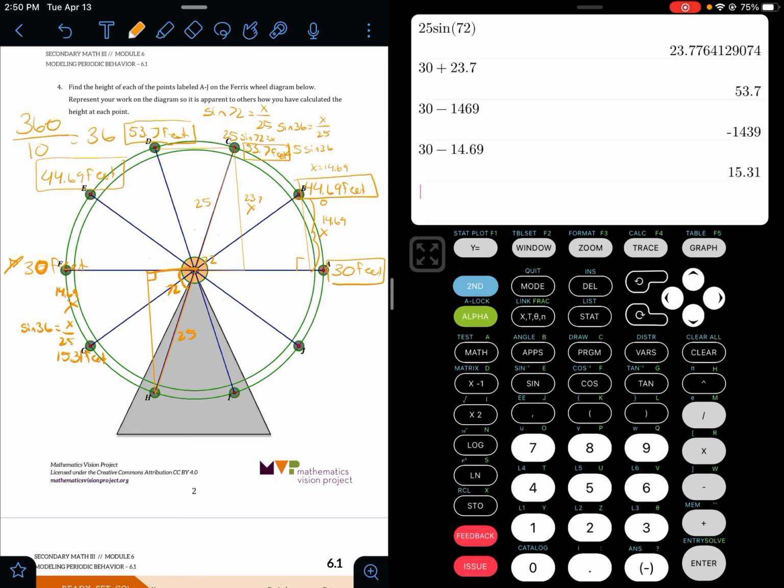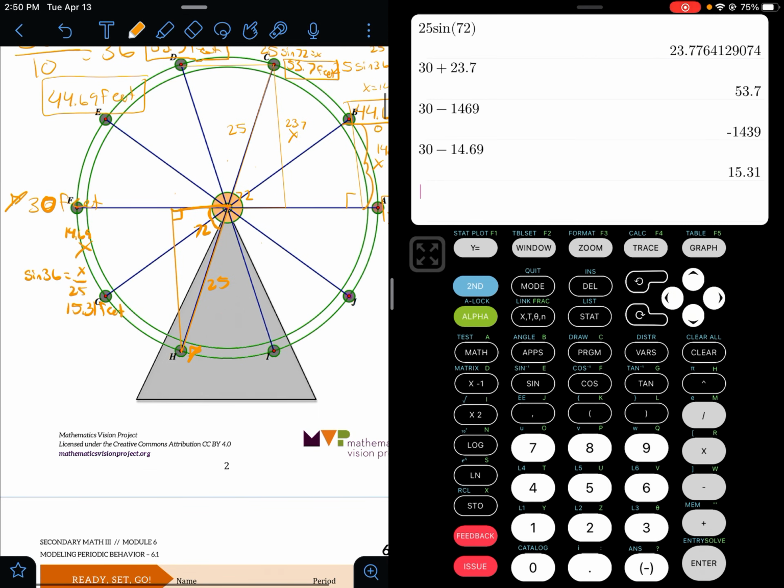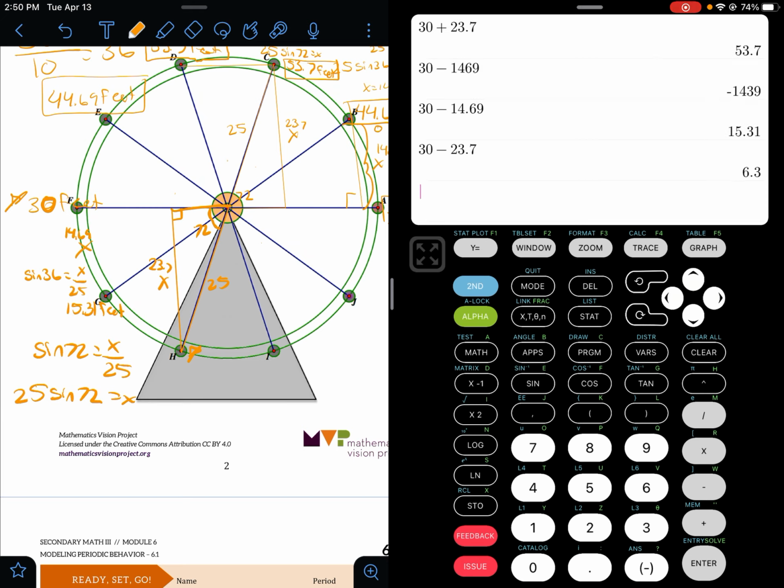So hopefully when you did that, you got this, or actually you should do sine of 72 equals x all over 25. You do 25 sine of 72 equals x, and you find that that x value is going to be 23.7. So you would do 30 minus the 23.7, which gives you 6.3 feet.